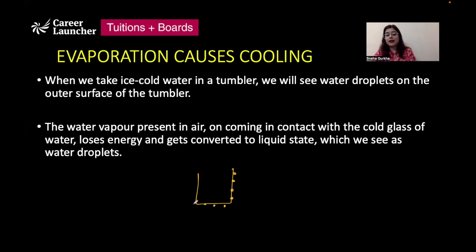So what is actually happening is that the water vapor which is present in the air, when it comes in contact with this cold glass, it will lose its energy, and because of which it gets converted into its liquid state, which we see in the form of these water droplets, right?